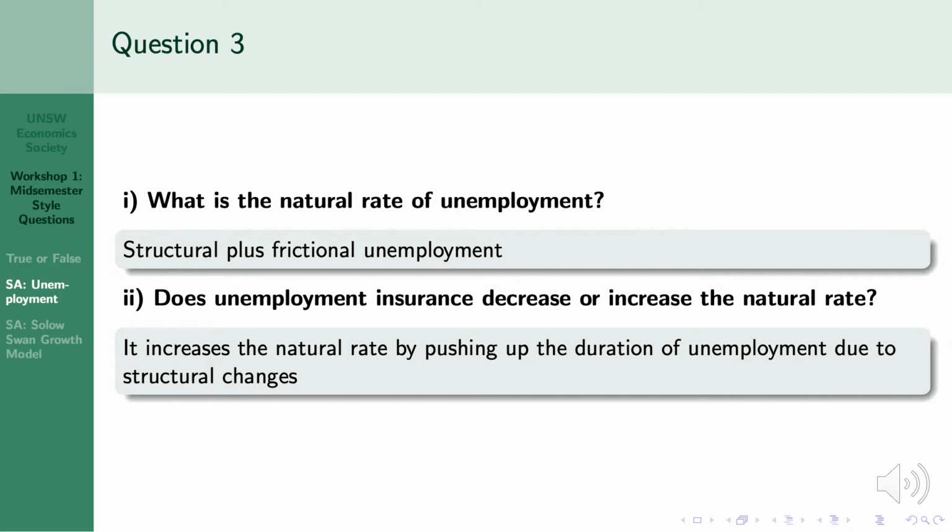Part 2. Does unemployment insurance decrease or increase the natural rate? So, unemployment insurance gives the insured the incentive to stay unemployed longer since they're receiving a benefit, leading to an increase in the natural rate of unemployment due to structural changes.